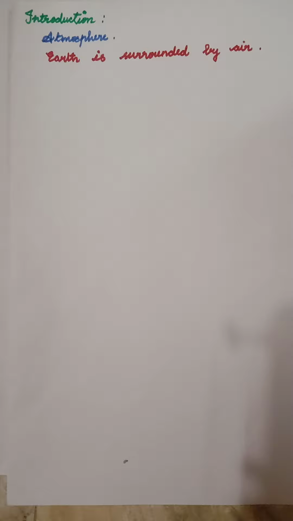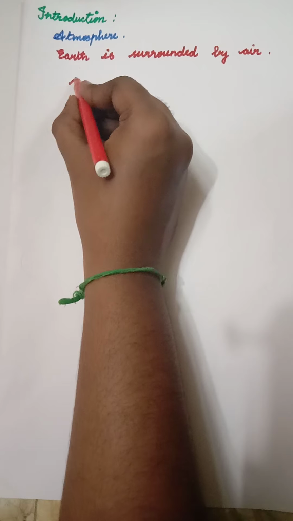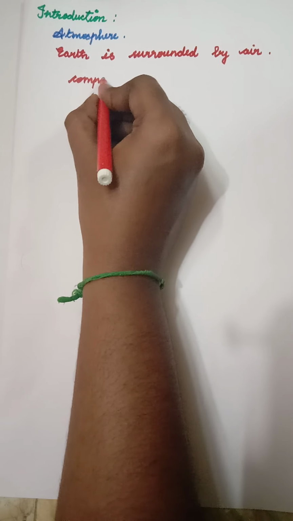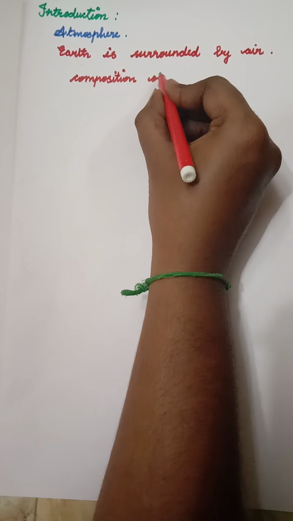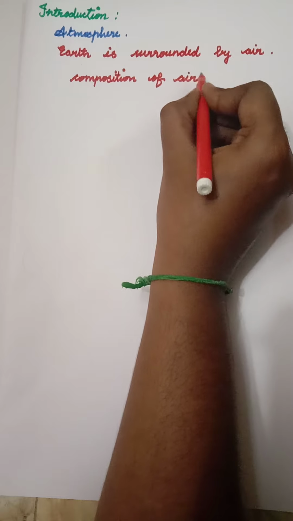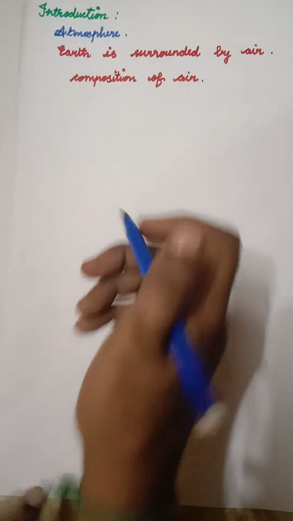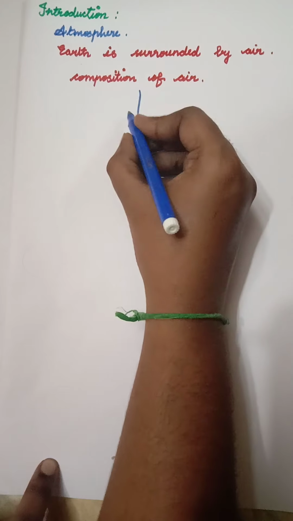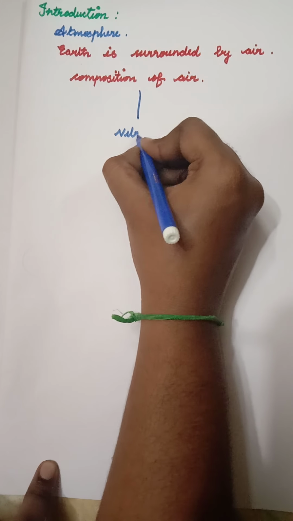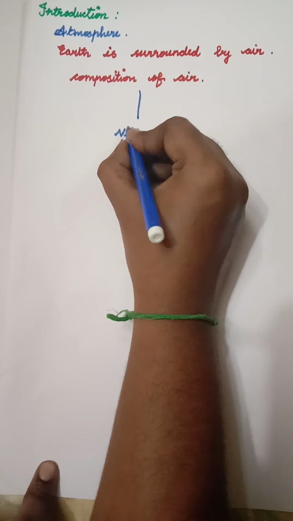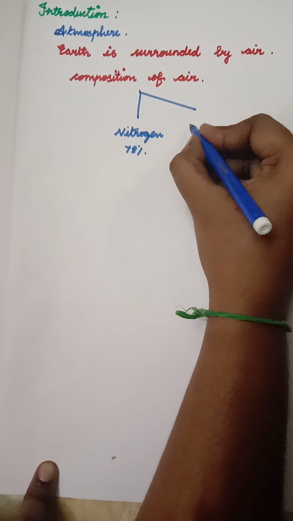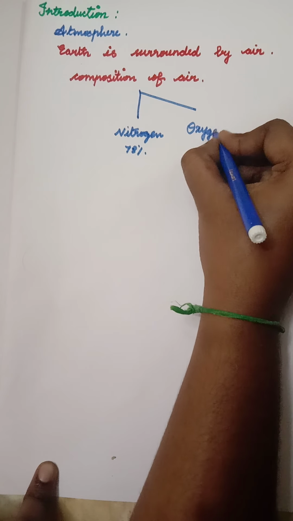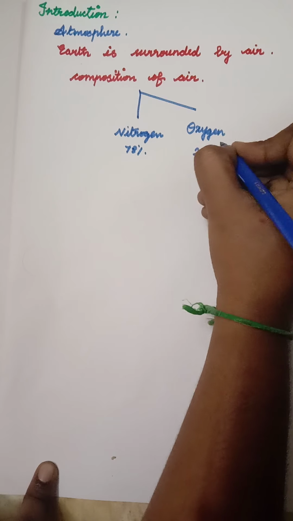And next we are going to see about the composition of air. The first one is nitrogen, 78%. Next is oxygen, 21%.